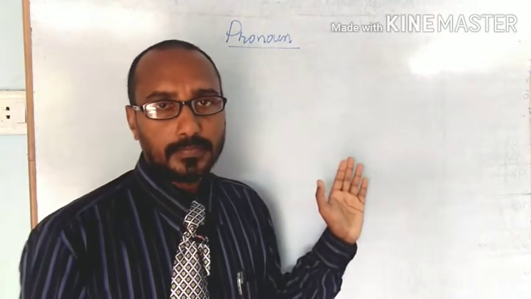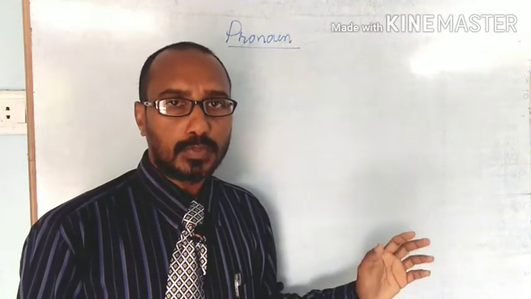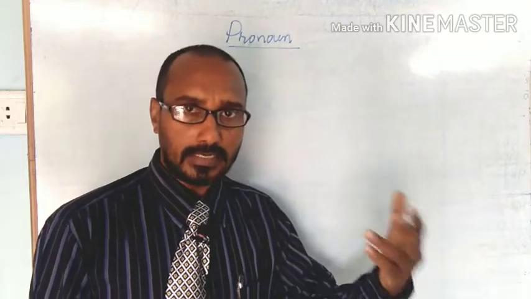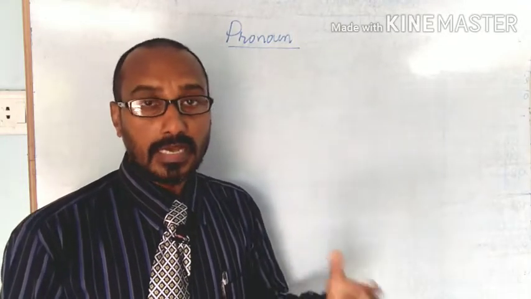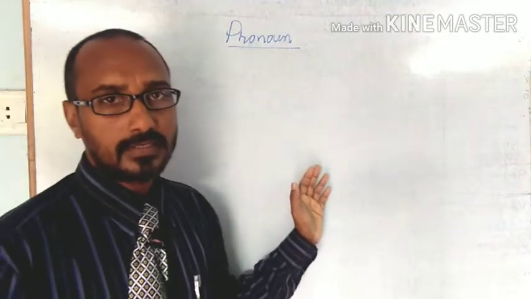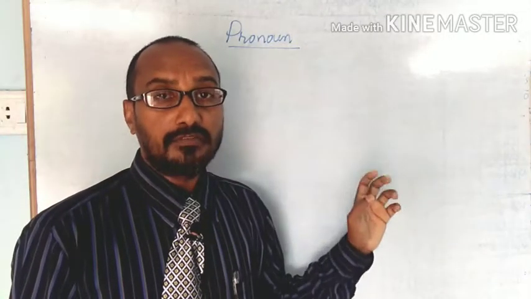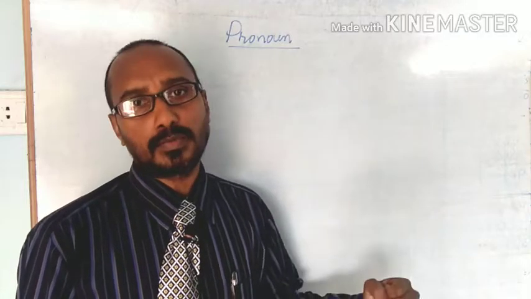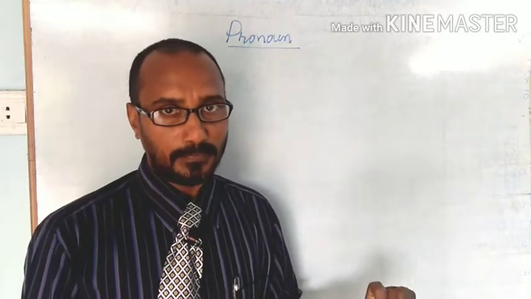We use a pronoun in two situations. One is when we do not know the particular name of a person or thing. The other is when we do not like to repeat the same noun for the second or third time.